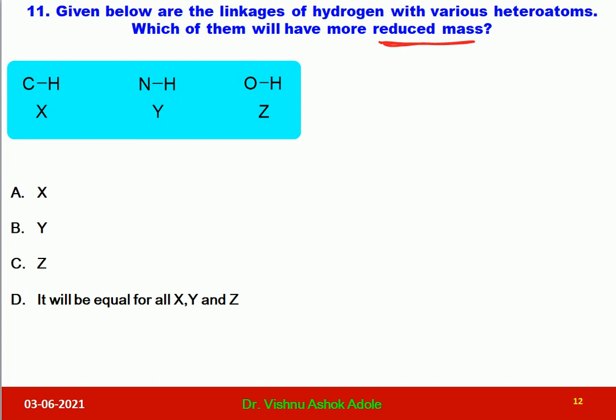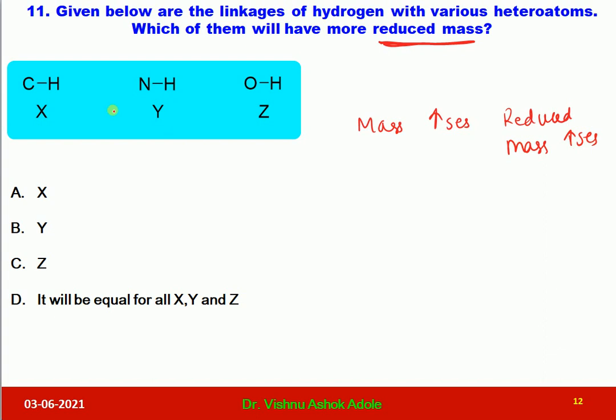Dear students, what is important here, reduced mass is directly proportional to the mass of the atoms. That is, as mass increases, reduced mass also increases.